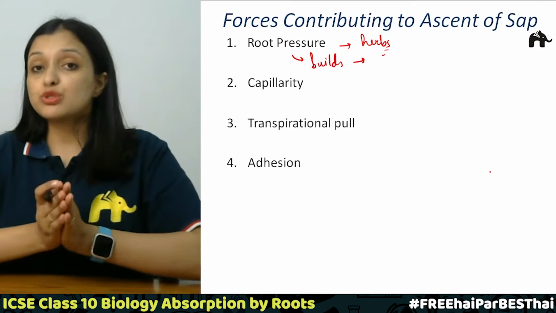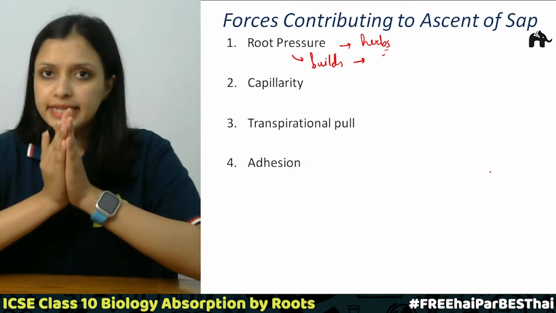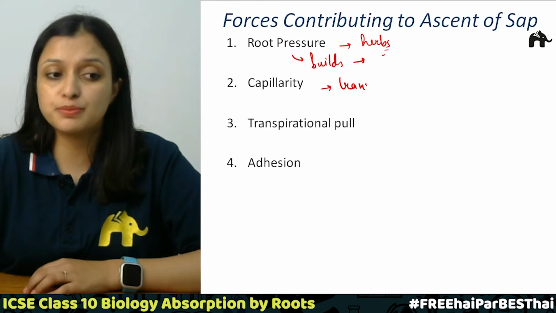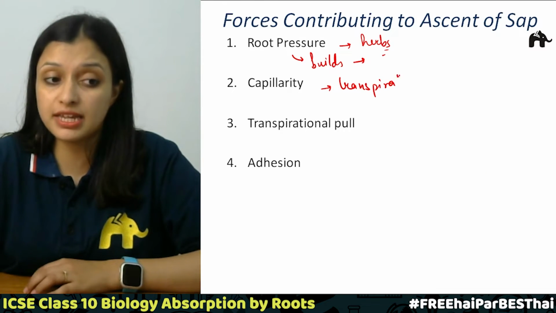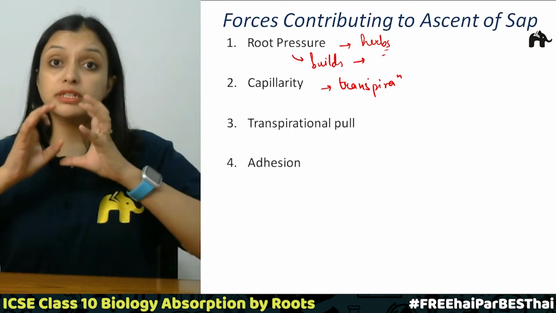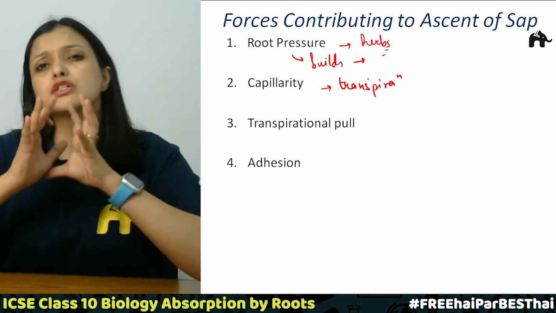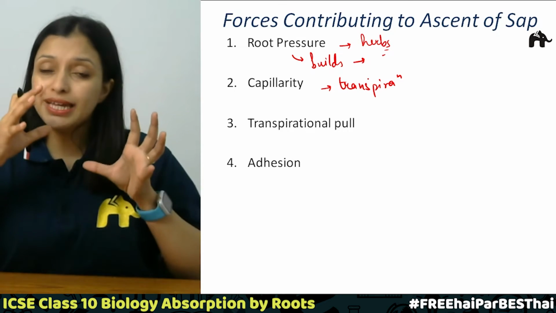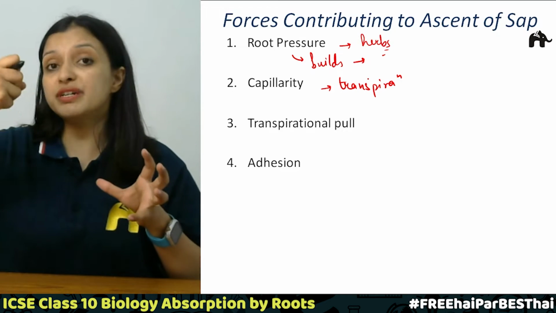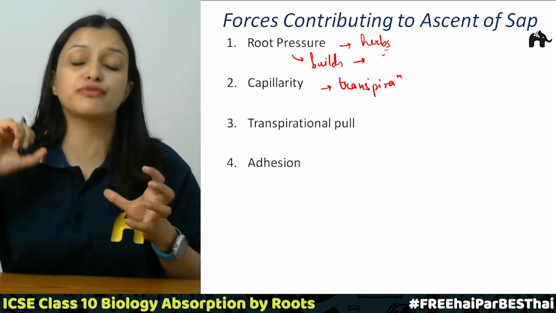Correct? Next one is capillarity. So in case of capillarity, what happens? There is transpiration, right? Transpiration occurs from stomata in the leaves. When water is lost from the stomata in the leaves, water is pulled in the upward direction from roots to the top of the plant.